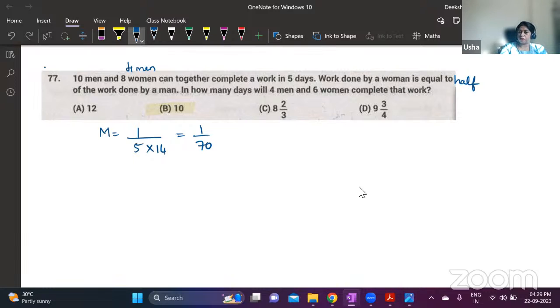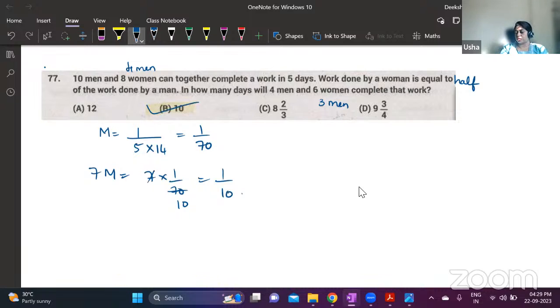If we need 6 women completing the work, it is same as the work of 3 men, isn't it? So you will have to find out in how many days 7 men can complete a work. See, one man's 1 day's work is 1 by 70. So if 7 men are working, then 7 into 1 by 70 gives you 1 by 10. So in 10 days, the work will get completed.